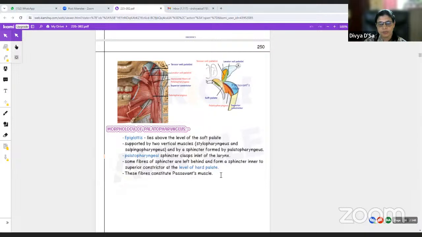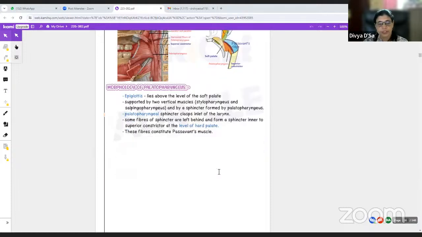Some fibers of the sphincter are left behind and form a sphincter inner to the superior constrictor, which we already said. Usually the muscle is going longitudinally downwards because palatopharyngeus is an intrinsic muscle of the pharynx, whereas some of the fibers go all around and form a sphincter. Like a U-shaped sling they form, where they form the Passavant's ridge.